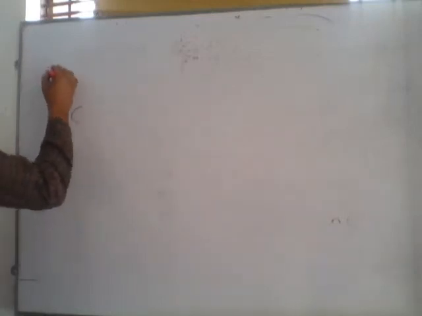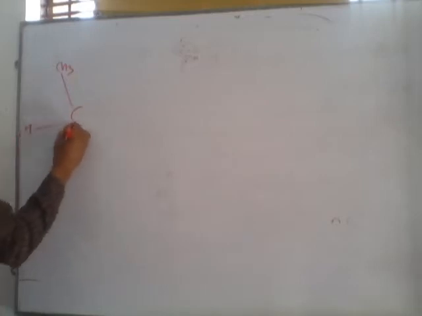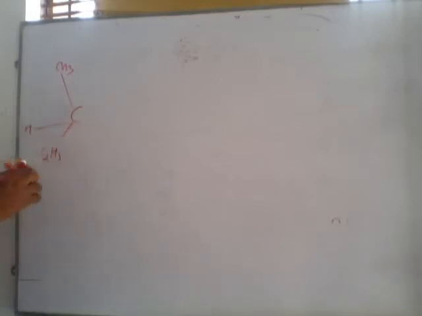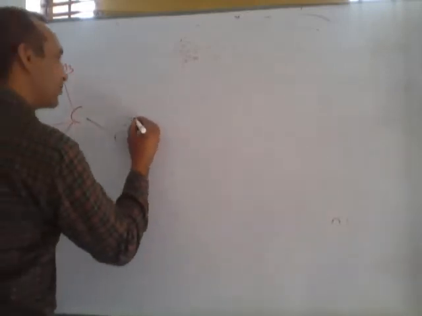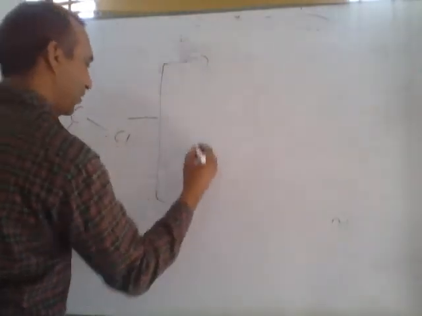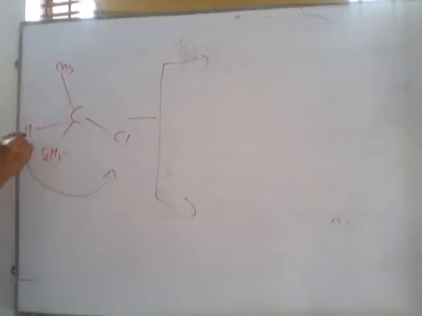This is carbon, methyl, hydrogen, ethyl, and this is halogen, chlorine. Listen. Start the arrow from here, from the smaller group. This is according to rotation. L, otherwise minus, is called levo rotatory.